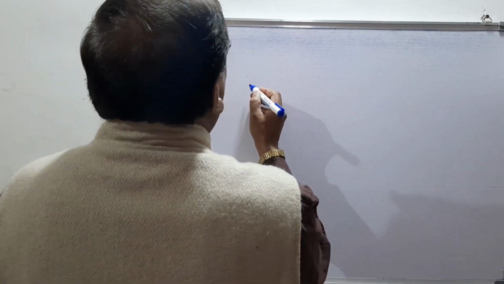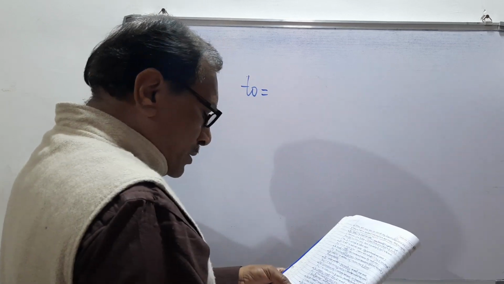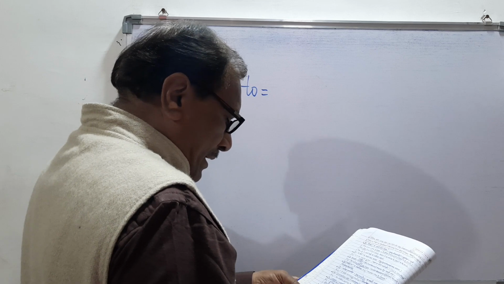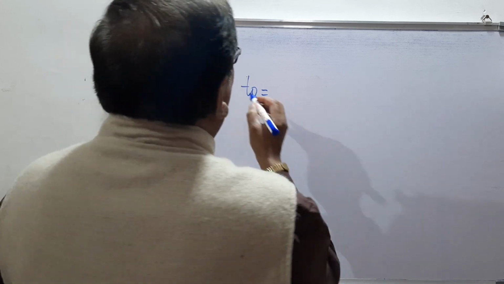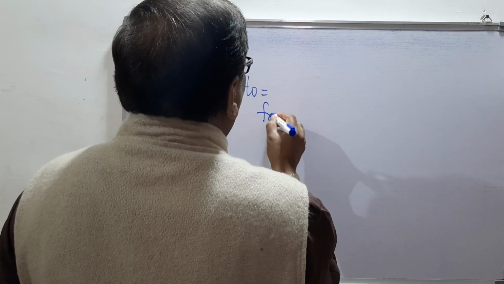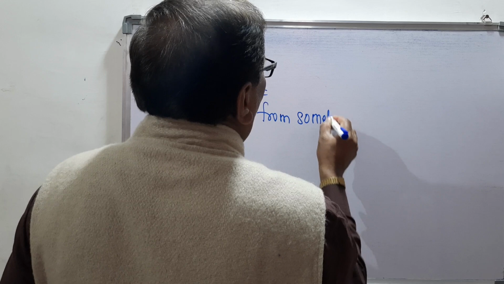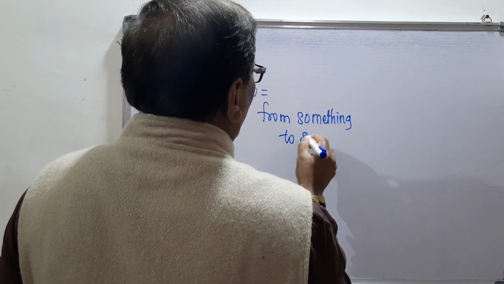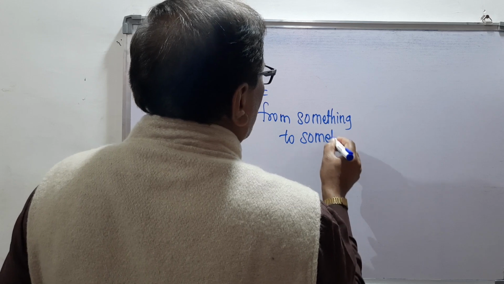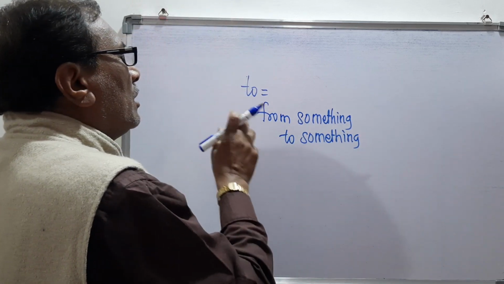The best rule I am telling you is that "to" means what? From something to something. Remember, from something to something. We have just seen it, but again we are looking here.